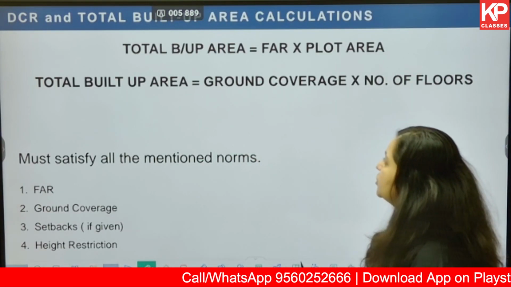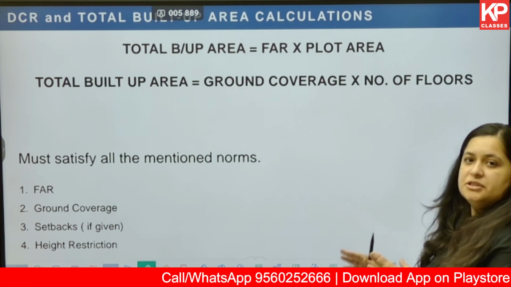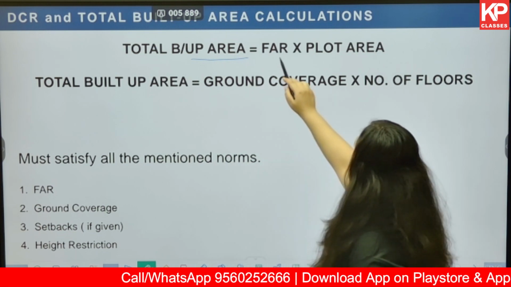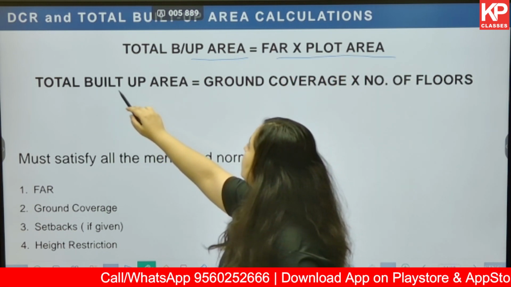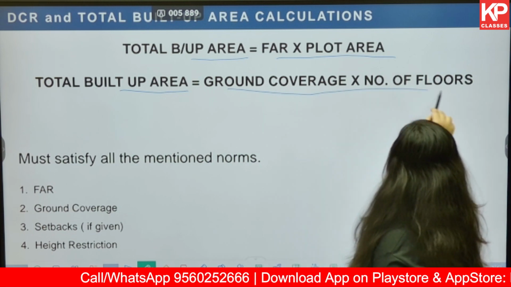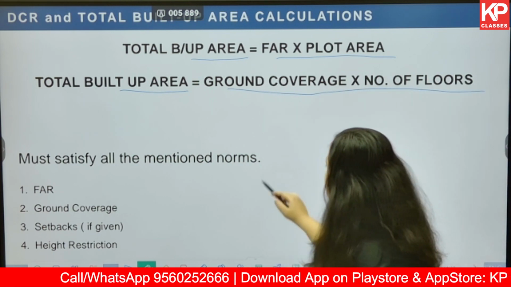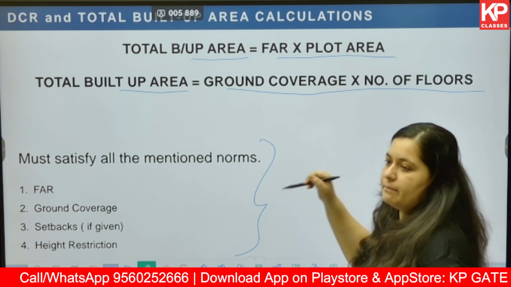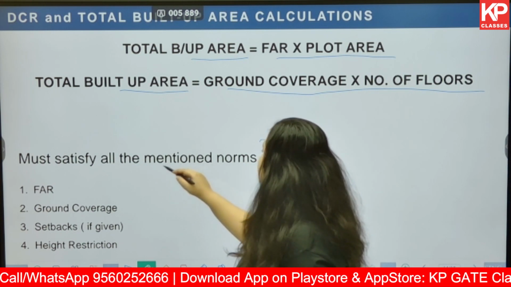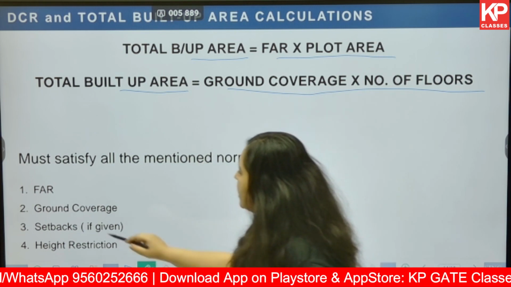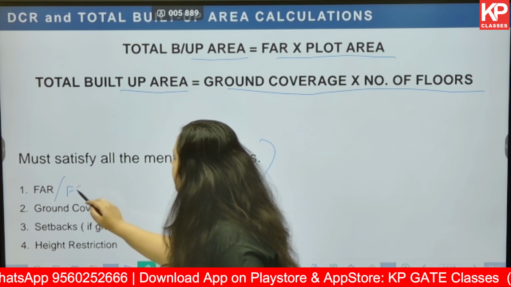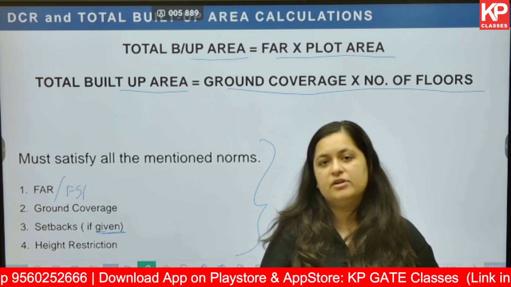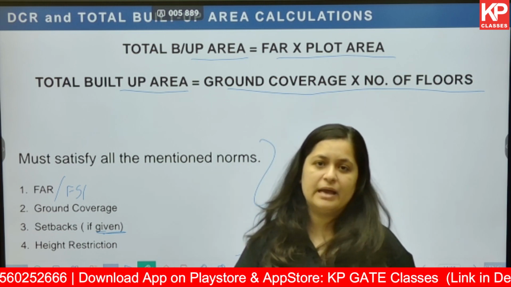Now, this slide shows the entire built up calculation in one go. This is the formula for total built up area: FAR multiplied by plot area, then total built up area multiplied by ground coverage and number of floors. Then it also gives you what you have to keep in mind. Whatever the built up area may be, it must satisfy all the mentioned norms: FAR or FSI, ground coverage, setbacks if given. Sometimes ground coverage is not given to you and sometimes setback is given to you.